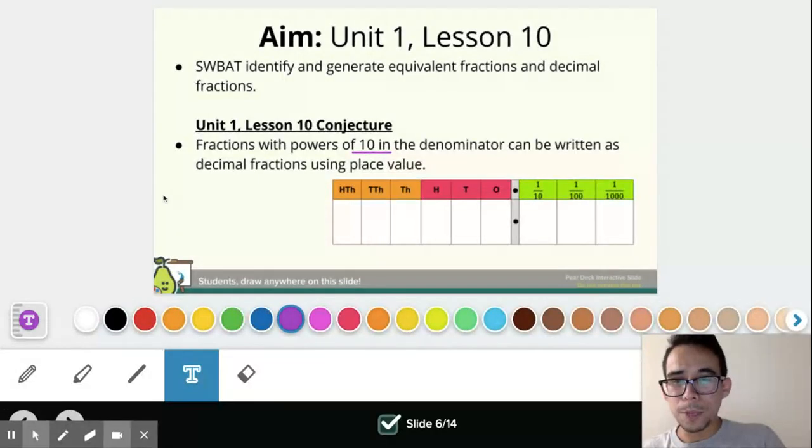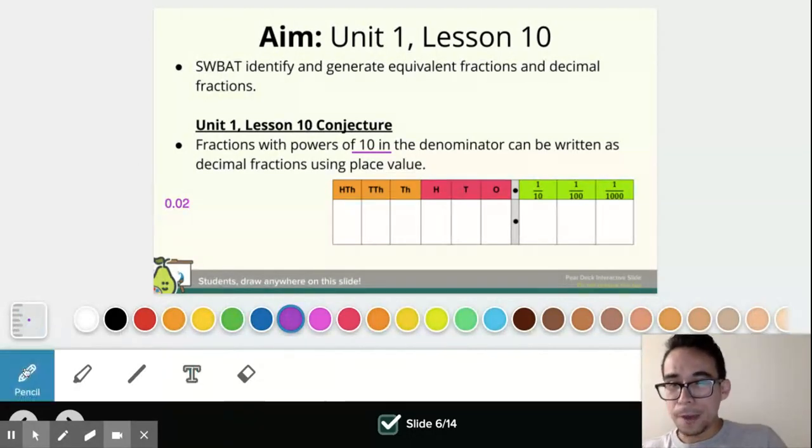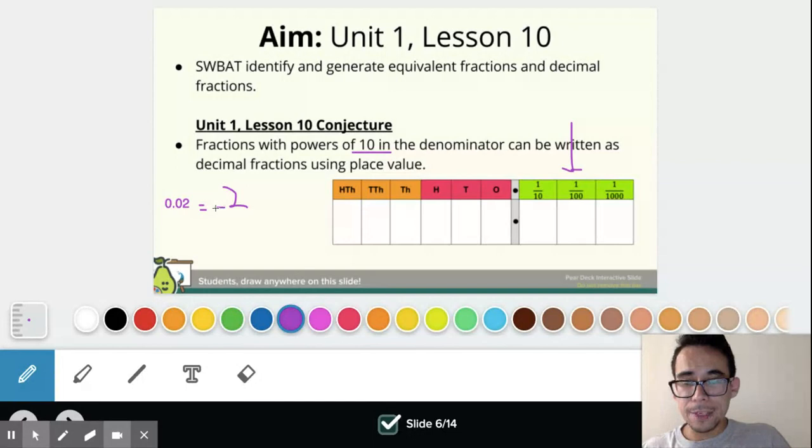So if I have a decimal written out like this, this means 0 and 2/10. And actually, let me go ahead and do 0 and 2/100ths instead. Okay, that's a little bit more challenging. So if we look over here at this place value chart, that means our denominator is going to have a 100 underneath. Okay, so I'll put the 2 in the numerator, and this is going to be out of 100.